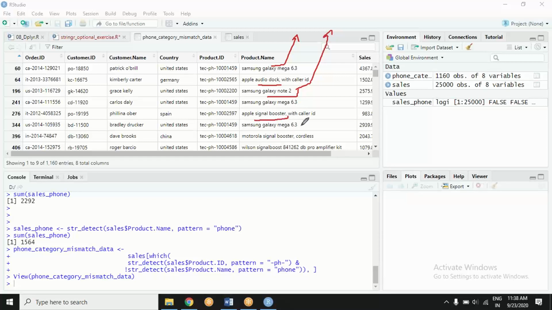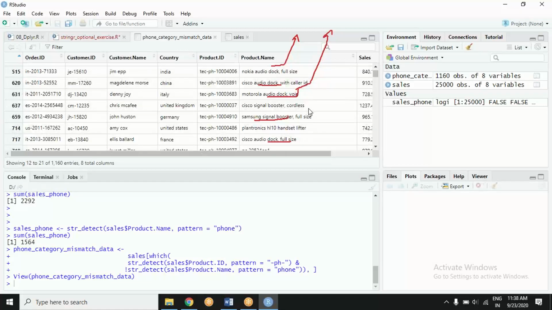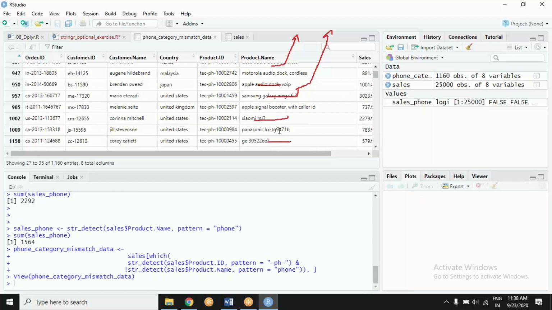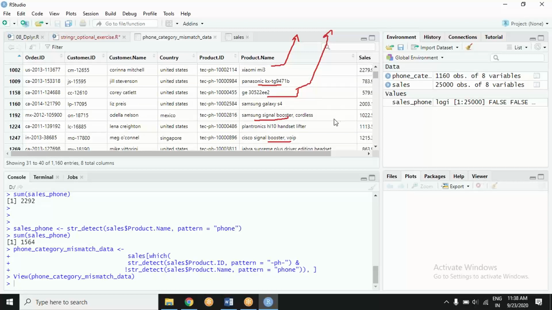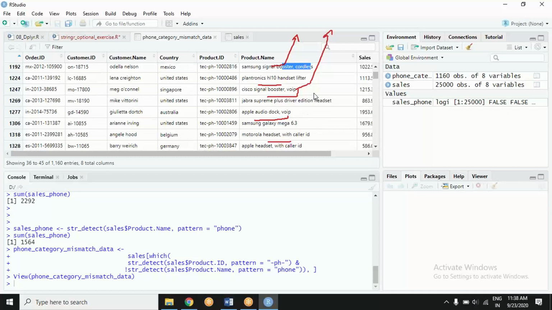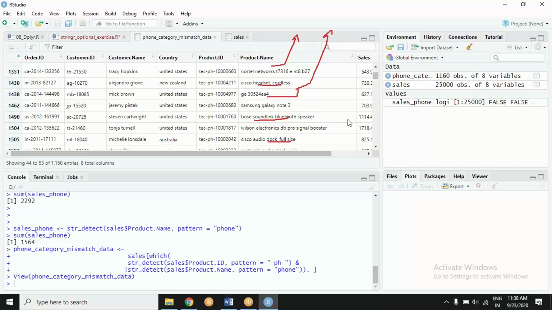Signal booster, signal booster, handset lifter, audio docks, cordless, wipes, headset, Bluetooths.